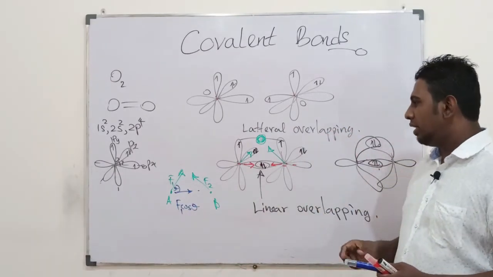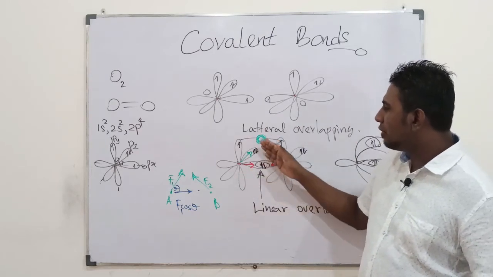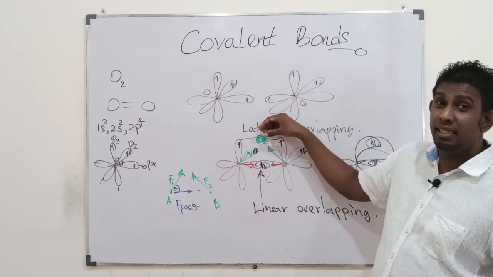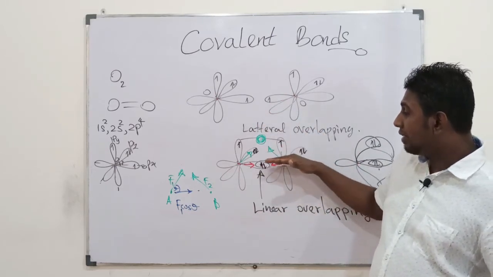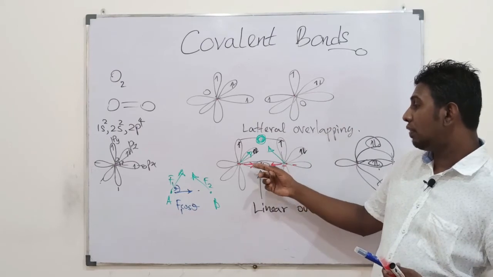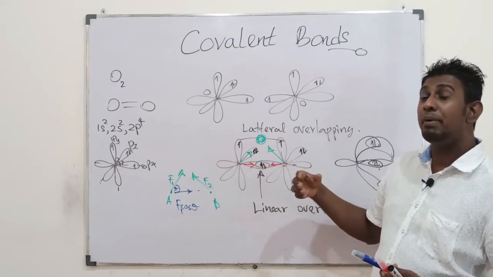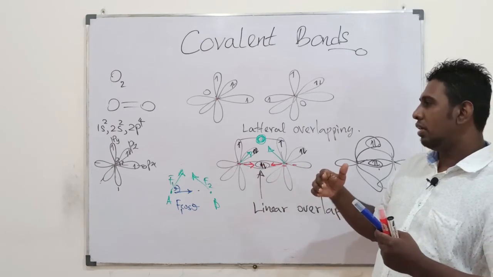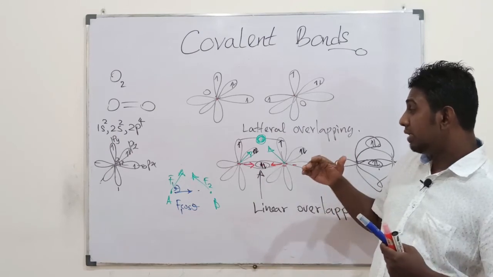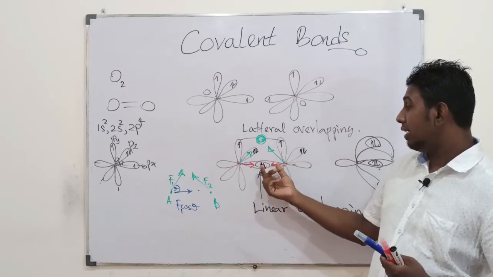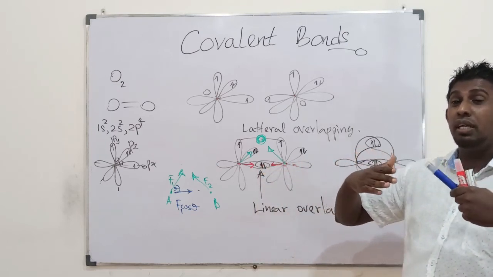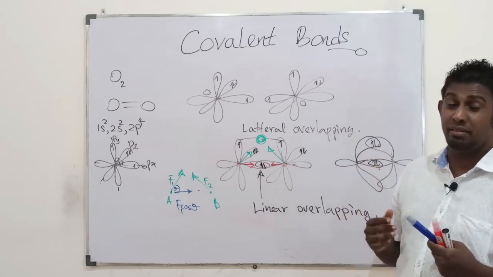My point is, if these are attracted towards a point or position laterally, then their attraction towards each other would be quite lesser than the attraction of linear overlapping. Linear overlappings cause the atoms to attract each other on the same line.